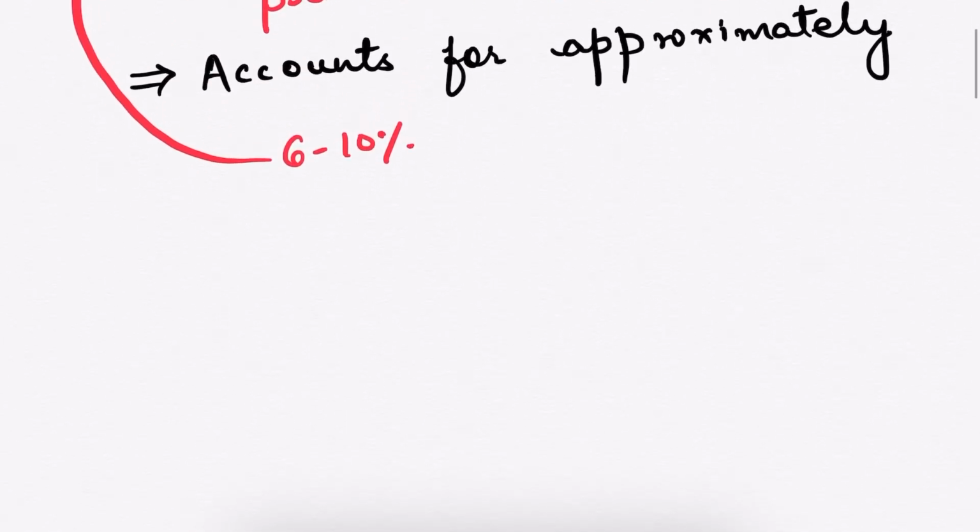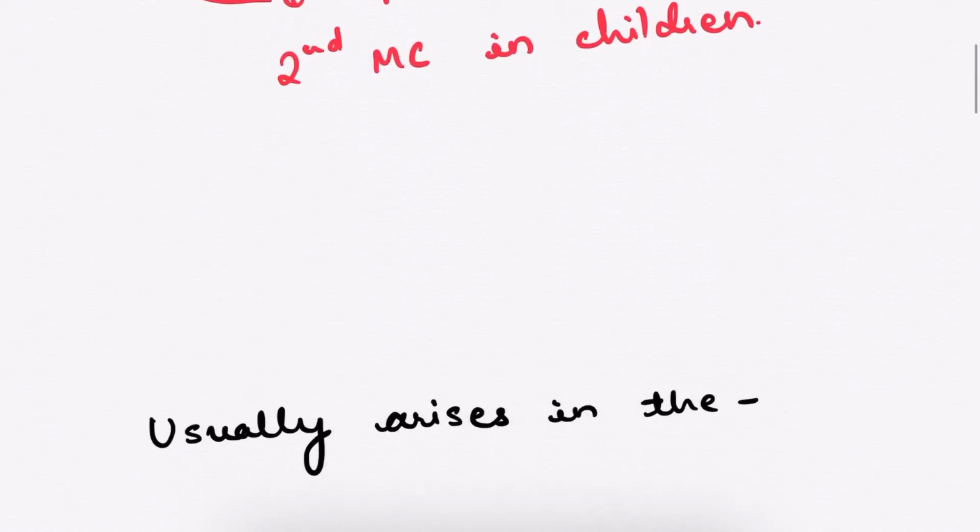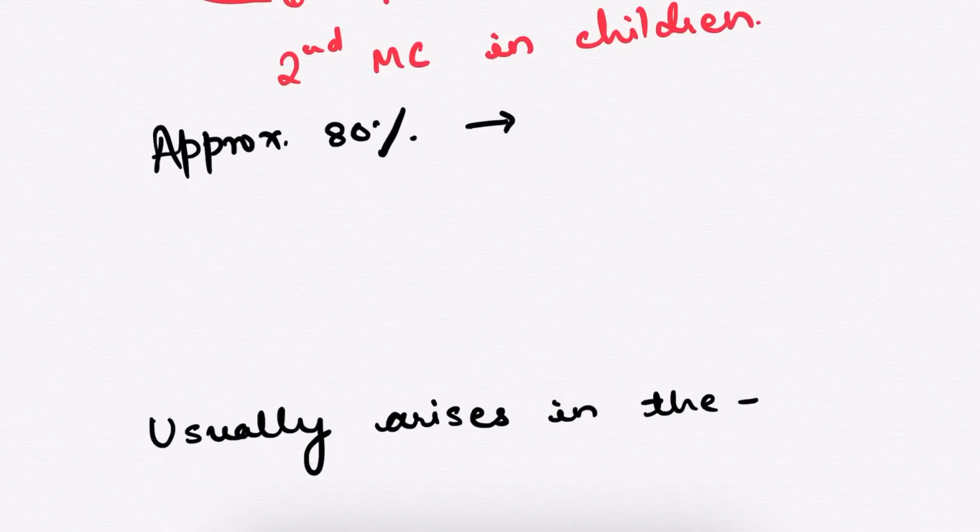Also, it follows osteosarcoma. Osteosarcoma is the most common bone sarcoma in children, and Ewing sarcoma is thus the second most common in children. Also, approximately 80% of the population is the younger population of age less than 20 years old.